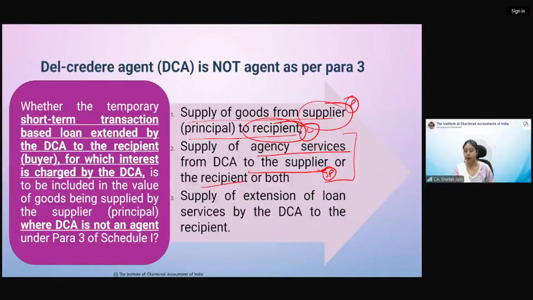Here recipient is given because that is in case of the supplier. That is in case of the other way around. So it is also possible that the recipient who is receiving the services is now the supplier. In both cases, this supplier or recipient, we are covering both types of transactions: procurement of goods as well as the supply of goods on behalf of the principal. So this supplier or recipient will anyhow be the principal.